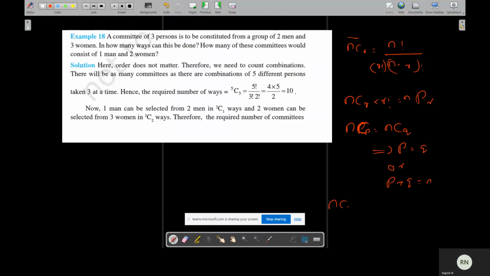And another is what? nCr plus nC(r minus 1) is equal to what? (n plus 1)Cr. All these properties. Now we will solve some more problems.